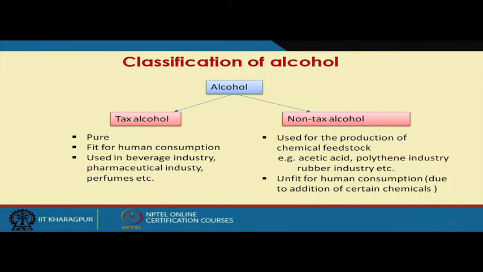Since tax alcohol is pure alcohol, it can be used for human consumption, in the beverage industry, the pharmaceutical industry, and perfumes. Non-tax alcohol is used as a chemical feedstock for things like acetic acid, the polythene industry and the rubber industry.